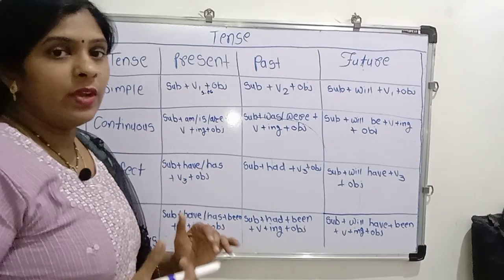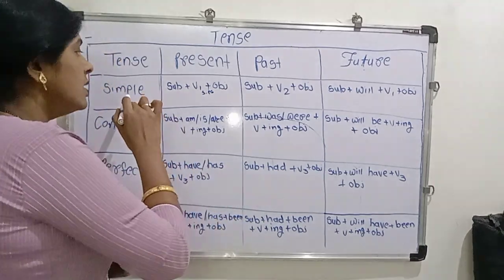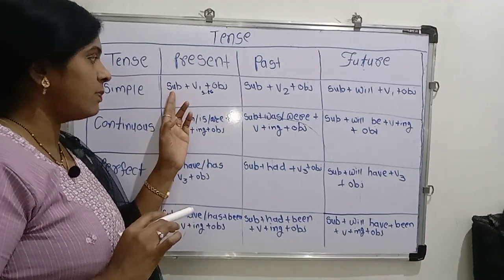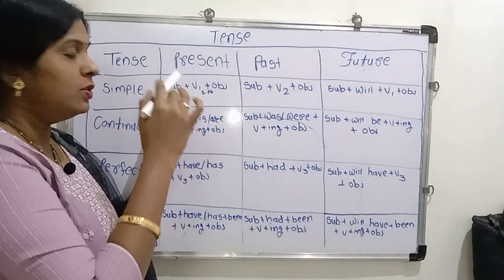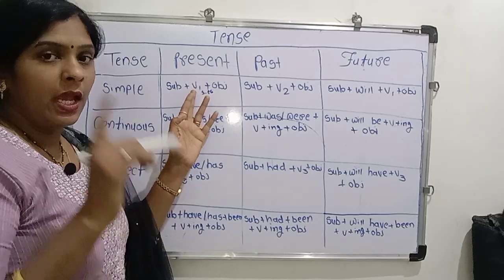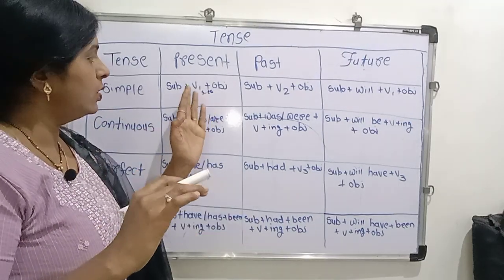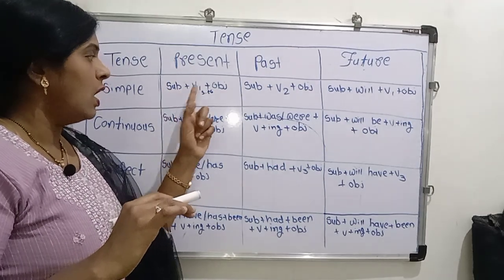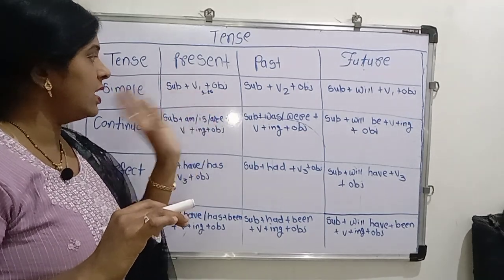First of all, we are learning the simple present tense. You use a subject. After the subject, you use a verb in the first form. Then use an object.